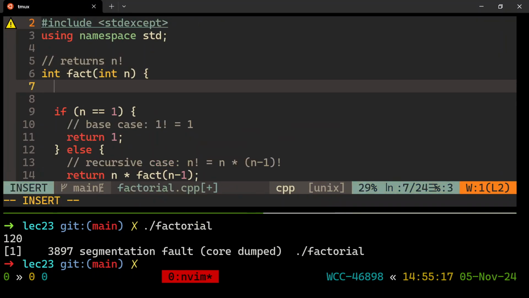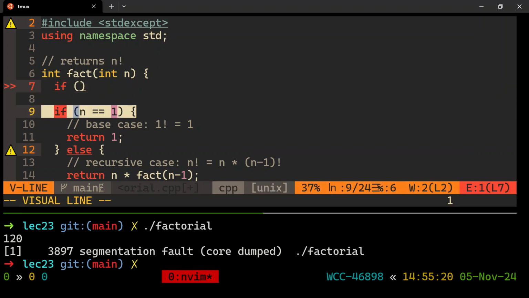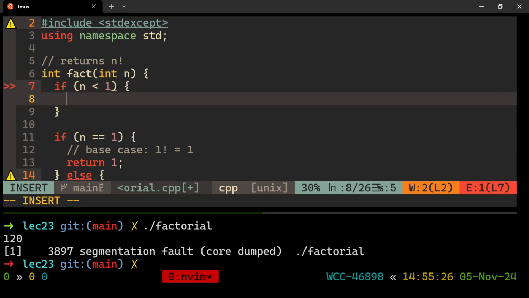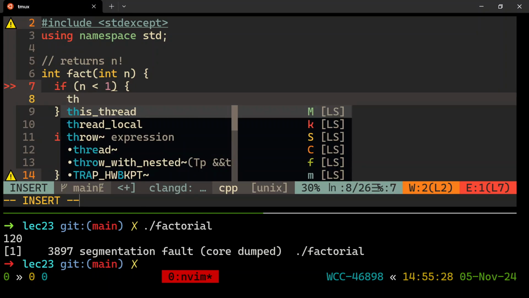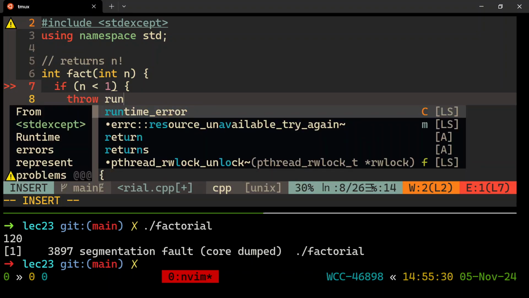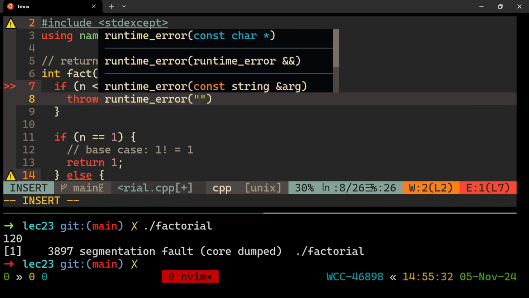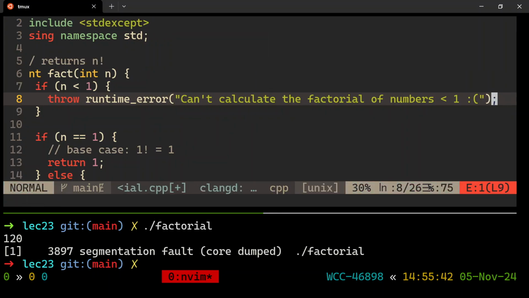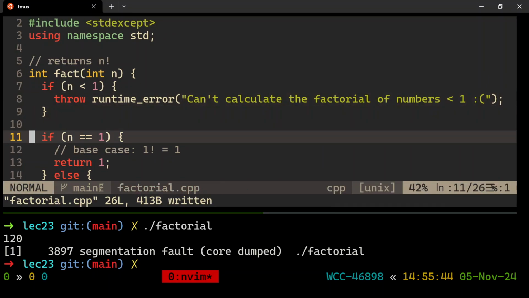So like if, right, the smallest one for my base case is 1. I could have changed that to 0 if I wanted to, but like if n is less than 1, this is not going to work for anybody, for any other number, right? So if that is the case, let's throw a runtime error. Just not continue. Throw a runtime error and just say like can't calculate the factorial of numbers less than 1, sad face. Something like that. Okay? Some sort of string to notice the problem.